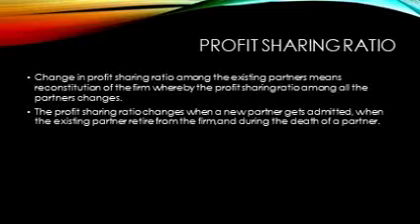The share of profit for the new partner will obviously be determined by agreement. In the absence of any specific agreement, the partners are supposed to divide the future profits and losses equally. The profit sharing ratio changes when a new partner gets admitted, when an existing partner retires from the firm, or on the death of a partner.